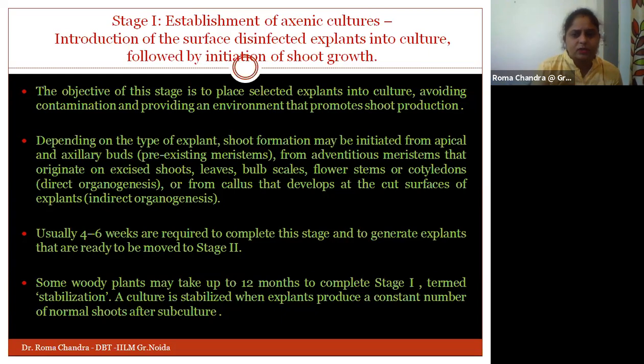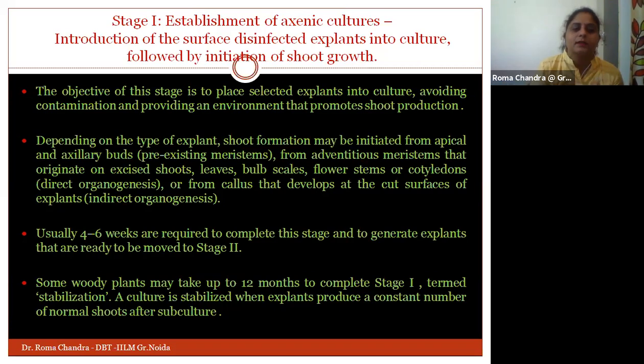Okay, that is actually being developed at the surface of the explant. So both are the ways we can pick up, and we can proceed with the production of the shoot formation. Usually this process takes around 4 to 6 weeks. So this stage needs around 4 to 6 weeks, and the explant is generated in this duration, and then it is ready to move to stage 2.